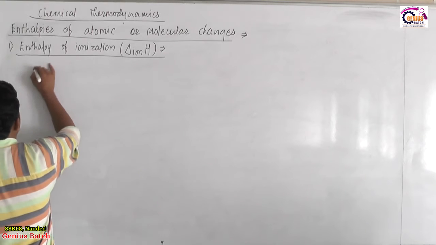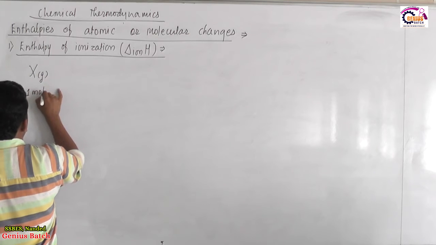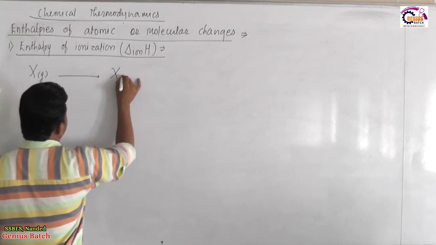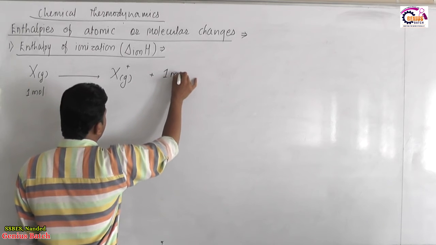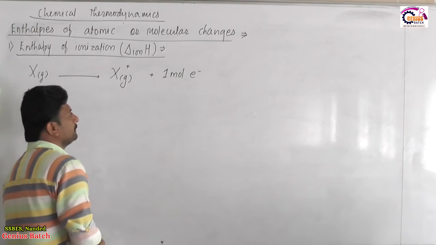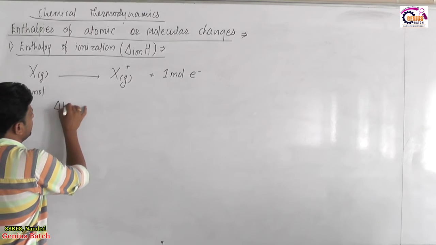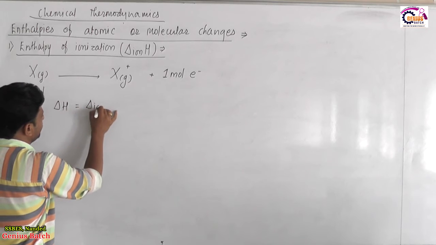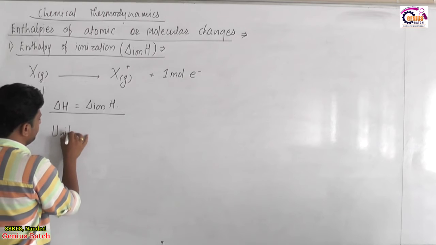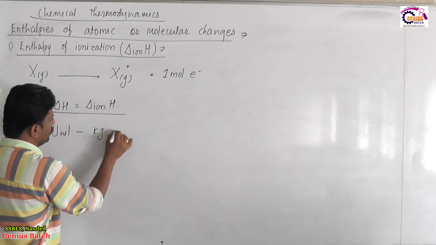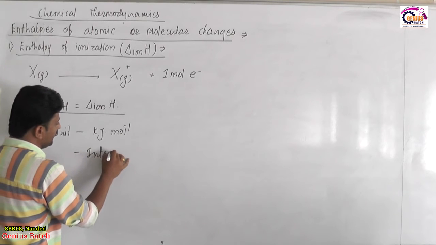So the process begins with gaseous isolated atom by quantity 1 mole converted into gaseous cations by loss of 1 mole of electron. This corresponding enthalpy change is called enthalpy of ionization. Unit, it will be expressed in kilojoule per mole, and as a property this will be intensive.